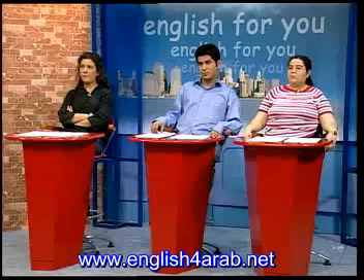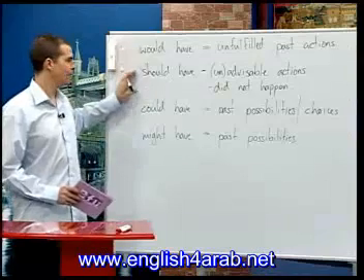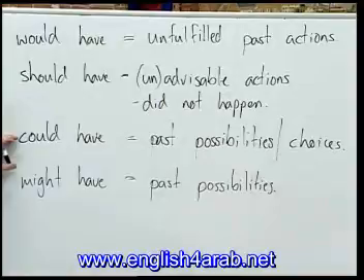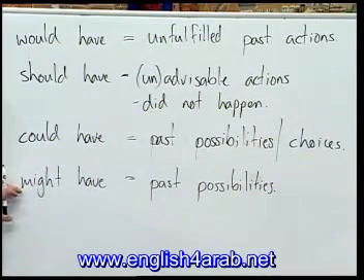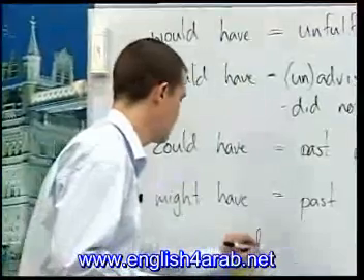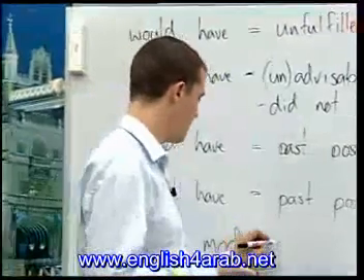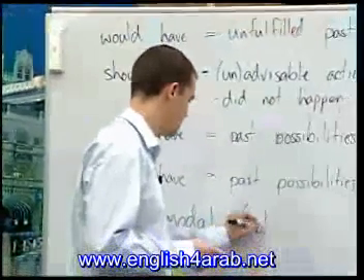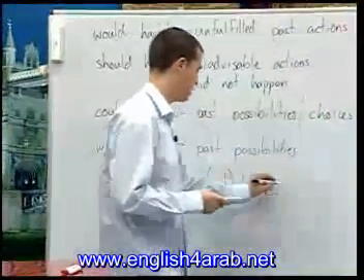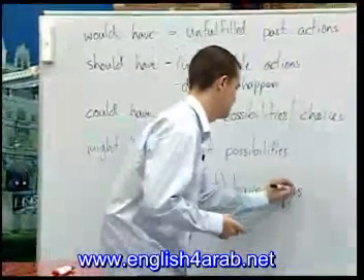So would have: unfulfilled past actions. Should have: advisable or unadvisable actions, but they didn't happen. Could have: past possibilities, past choices. Might have: past possibilities. These are modal auxiliaries. They describe past actions, and we make them this way. We have the modal, in the passive, modal plus not or have, and then plus the past participle.